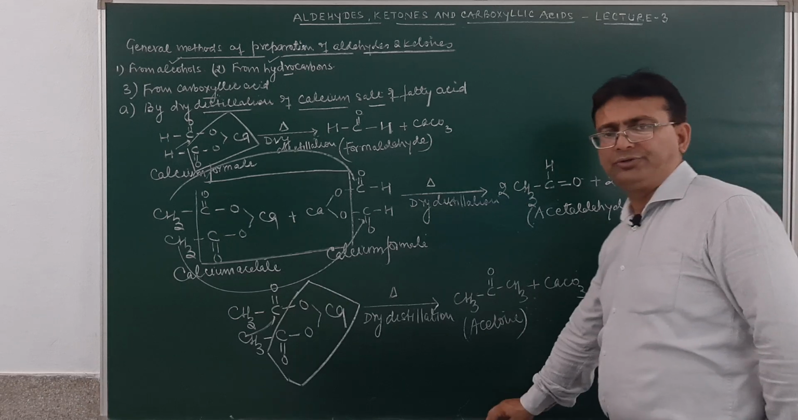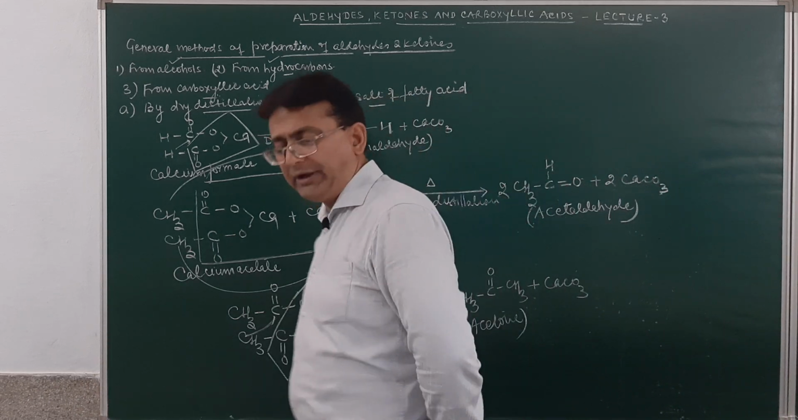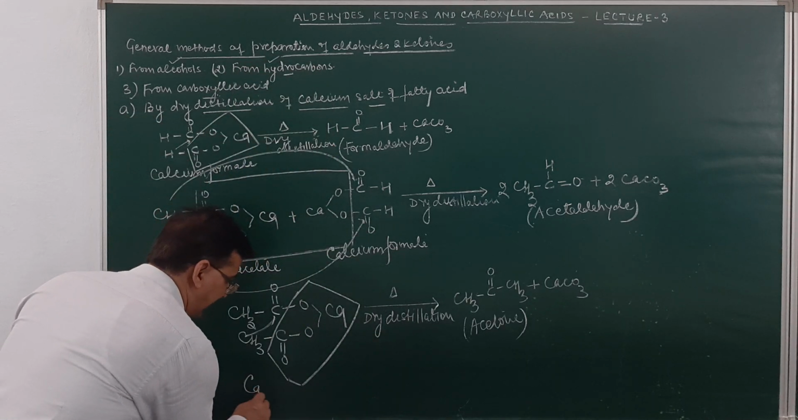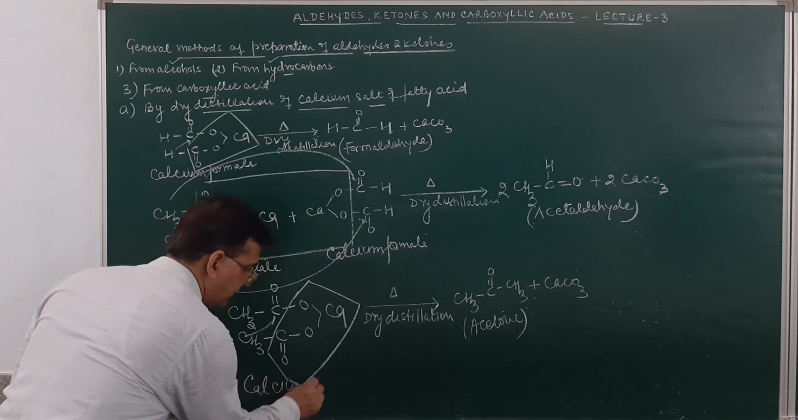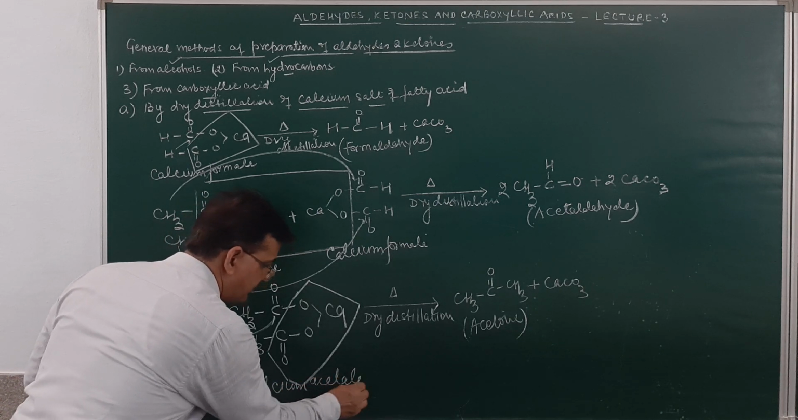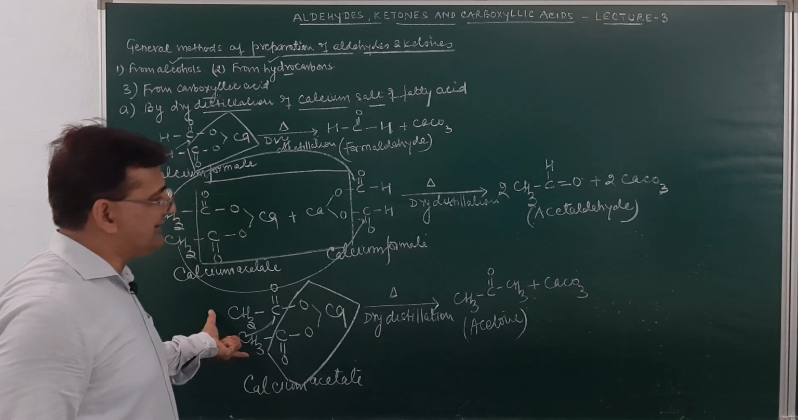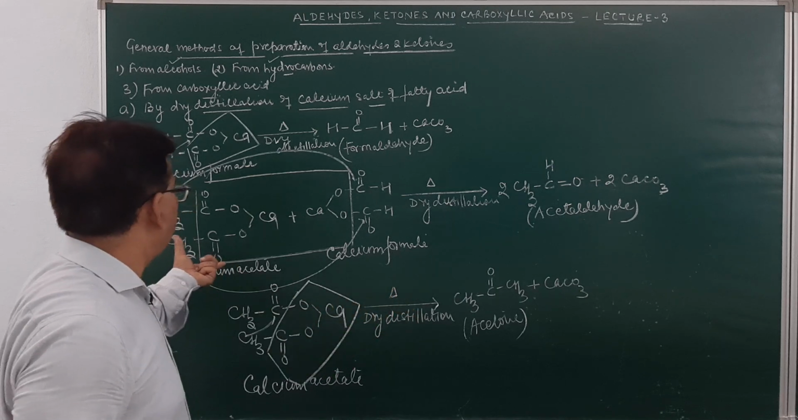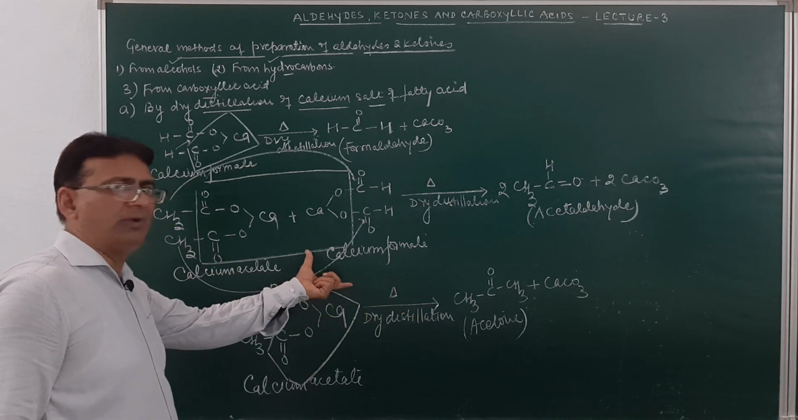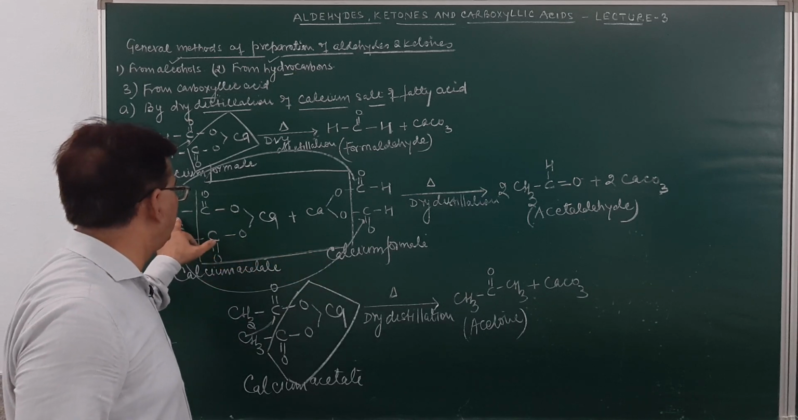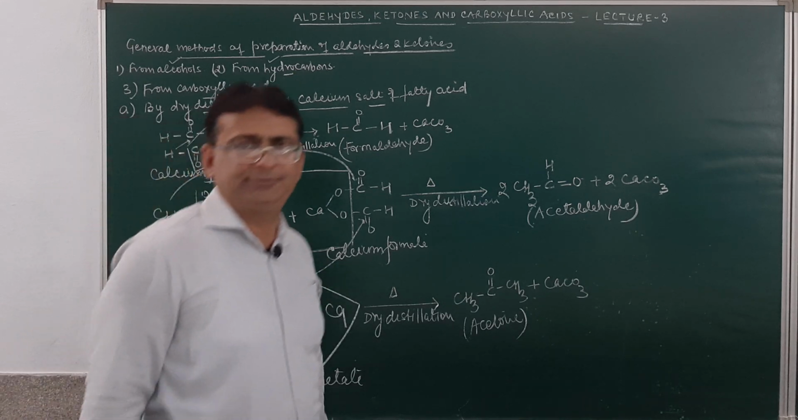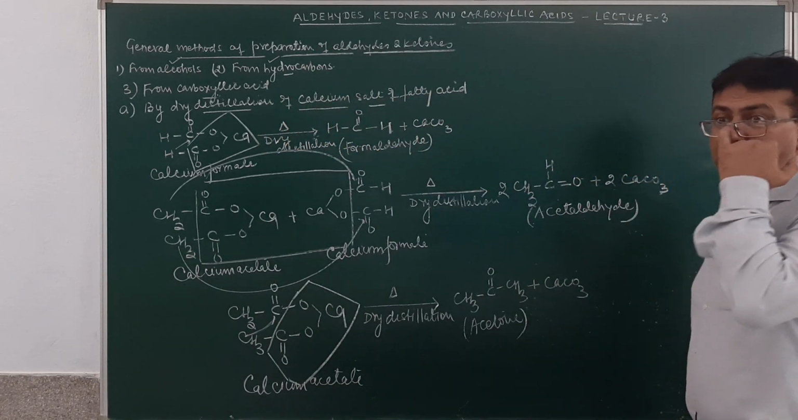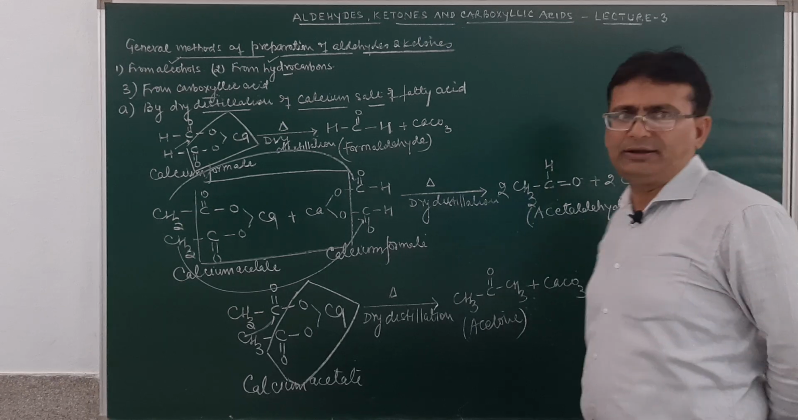Am I clear, students? What are we studying? We are studying the various methods of preparation of aldehydes and ketones. This is calcium acetate. So when the dry distillation of only calcium acetate is done, it will result in the formation of acetone. When the dry distillation of a mixture of calcium acetate and formate is done, the aldehyde corresponding to the alkyl group of the calcium salt will be obtained. And when the dry distillation of calcium formate is done, it will result in the formation of formaldehyde.